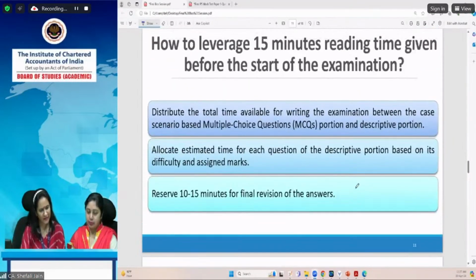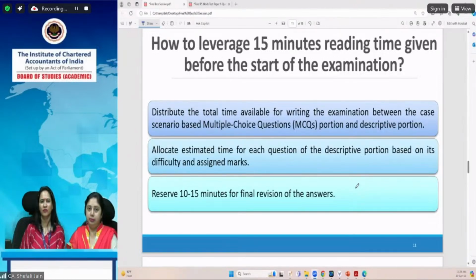So we will advise you, you have got 15 minutes, and distribute the total time which is available for writing the examination between the case scenario based multiple choice question portion and the descriptive portion. As I have already advised you, first of all, you can solve the multiple choice questions, because in that case, no reasoning is required from you. So it will save your time. If any question requires a computation part or calculation of a few items, then you can do it in your rough working notes.